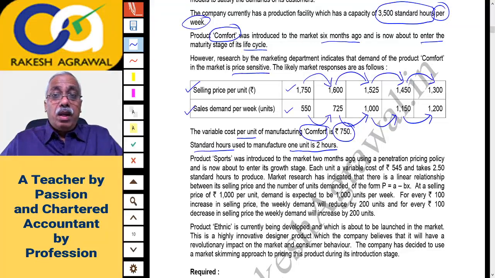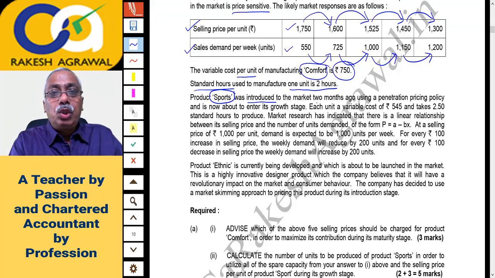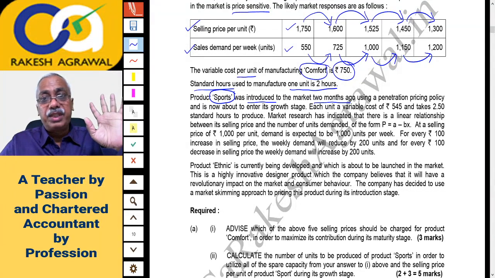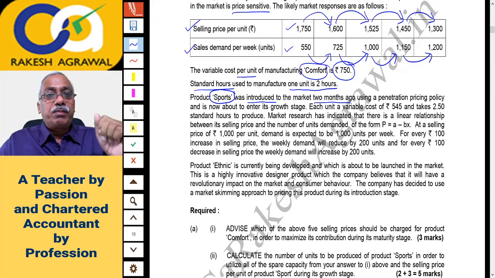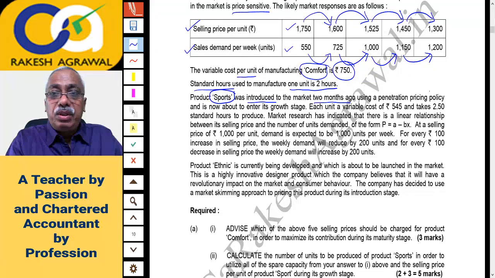Now the story is taking a twist or a turn further: the product sports, this is a different one. Product sports was introduced to the market 2 months ago, and comfort was introduced 6 months ago. Sports was introduced using a penetration pricing policy.